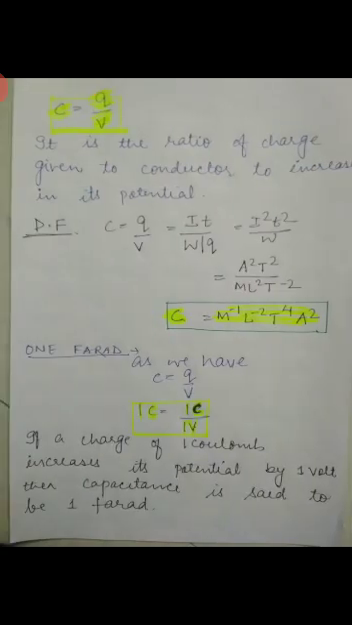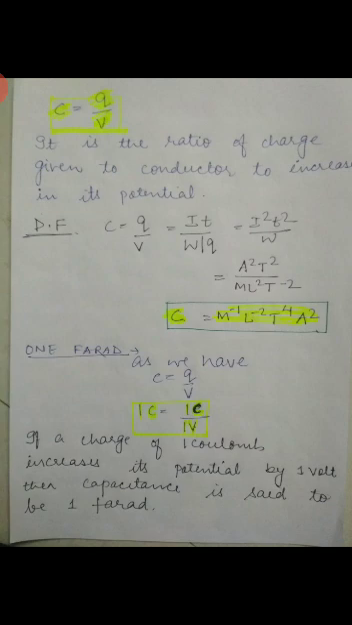Now here we can also have the definition of 1 farad and the dimensional formula of capacitance. So from this formula C is equal to Q upon V, we can define it also in very simple words. How? It is the ratio of charge given to the conductor to the increase in potential. V was what? Increase in potential. So simply we can write its definition.